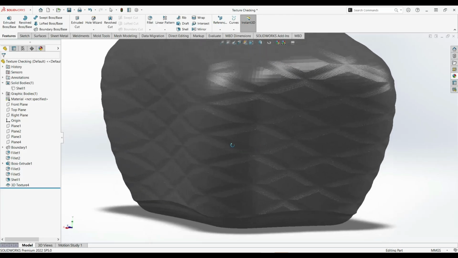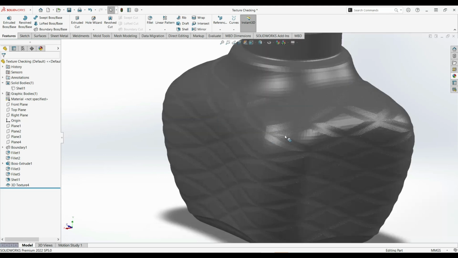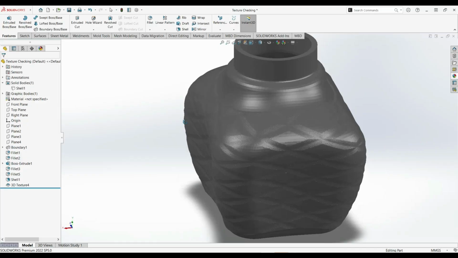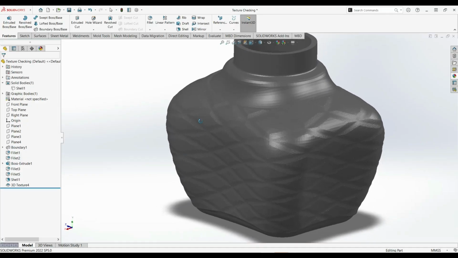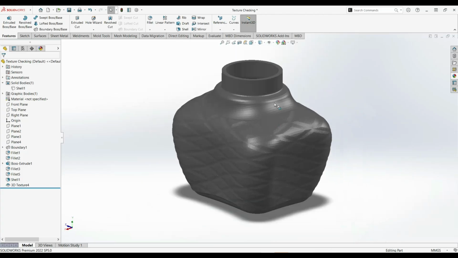Now, the best part. Once your texture is applied, you can prepare the design for 3D printing. This ensures the 3D printer translates the texture exactly as it appears in SolidWorks. Remember to save the file as an STL format for printing.